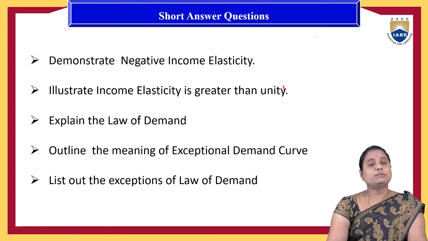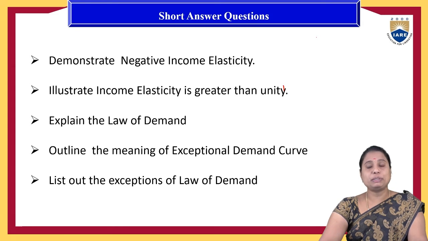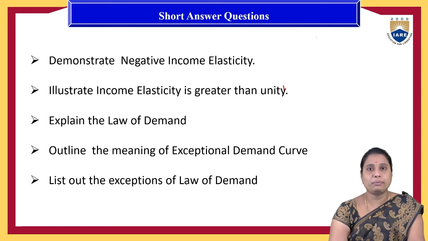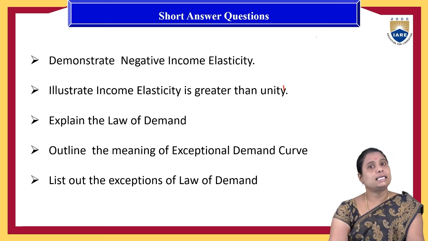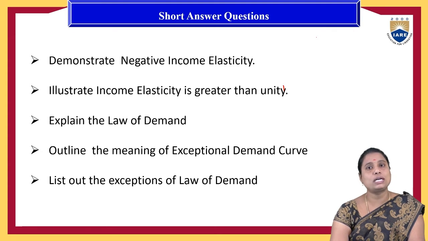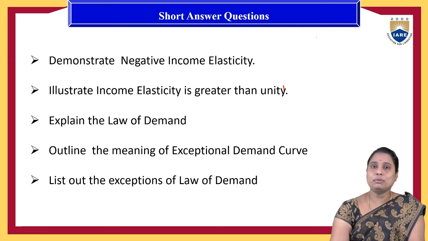Next thing is, explain the law of demand. Law of demand means the relationship between the quantity changes and demand impact of the product based on its determinant factor. In some of the definitions, we will find that the percentage change in the price and its impact on the percentage change in the quantity demanded of a product is called the law of demand. Instead of price, we can explain in terms of income also: the percentage change in the income divided by the percentage change in the quantity demanded.